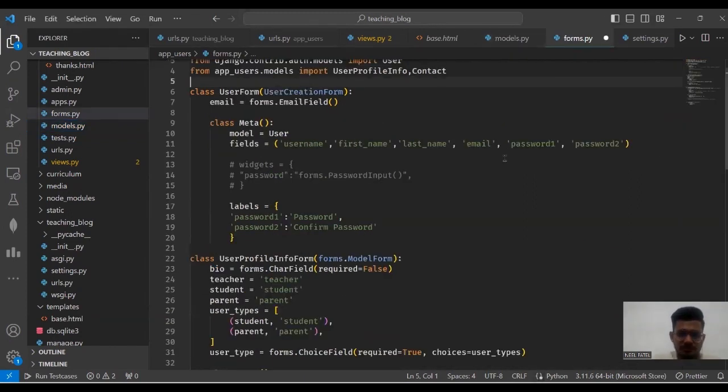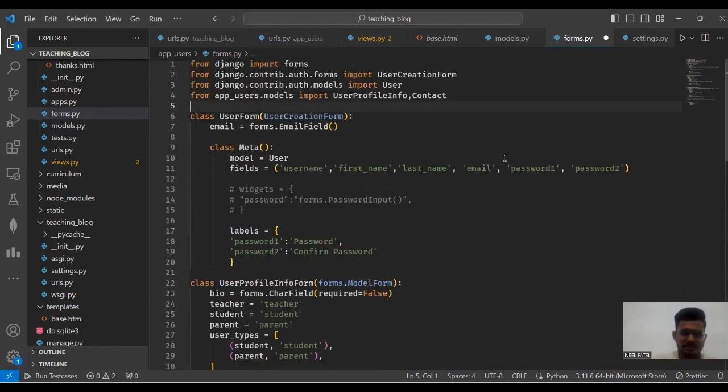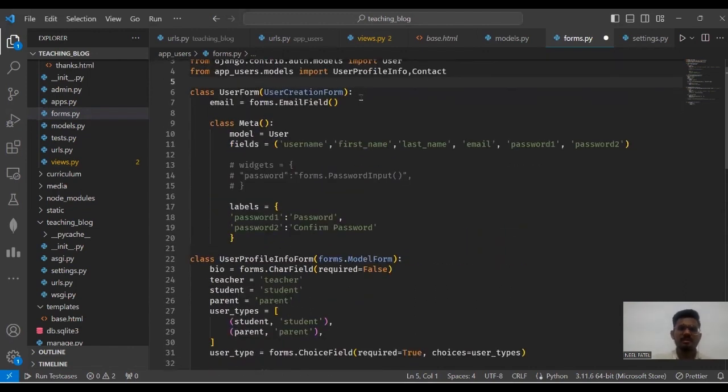So in our forms.py file, we create a form using the model form concept, user profile info form. It contains bio and user type as students and parents, not considered as teacher, because the registration of teacher is only done by admin. So it is mainly for other users for registration purpose. And this is user form, which uses user creation form. So here mainly we contain the attributes username, first name, last name, email, password 2.